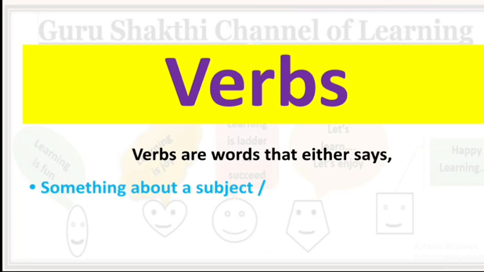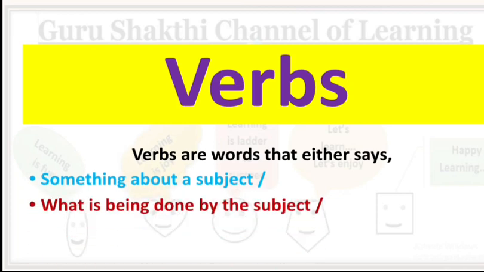Another example: the volleyball team is playing aggressively. The subject is volleyball team and the main verb is playing. Here the verb is expressing what is being done by the subject. Many verbs denote actions, hence they are also called action words.